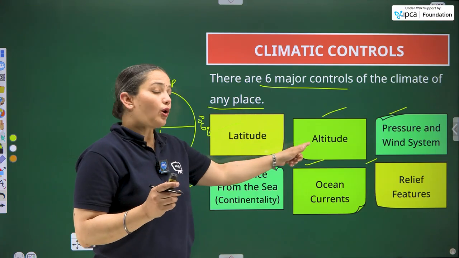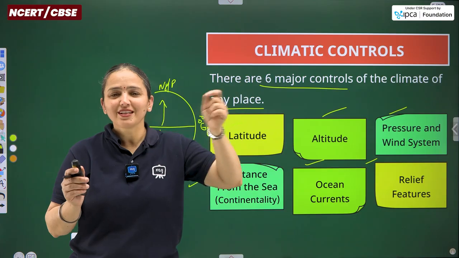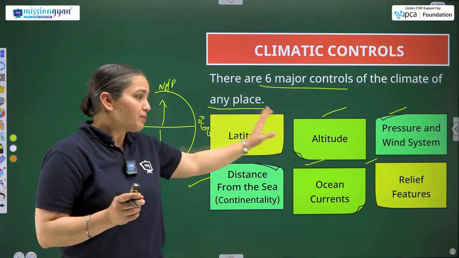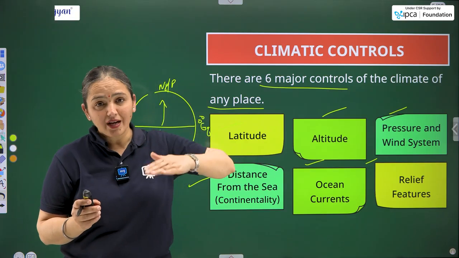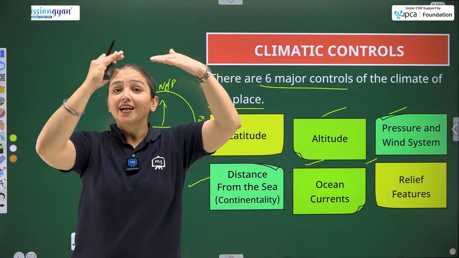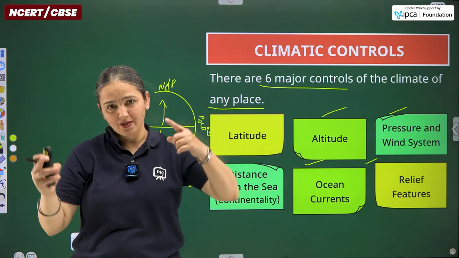So the more the altitude, the less will be the temperature. The temperature decreases as the height increases. Now it's clear: more the height, lesser the temperature; lesser the height, more the temperature, and vice versa.